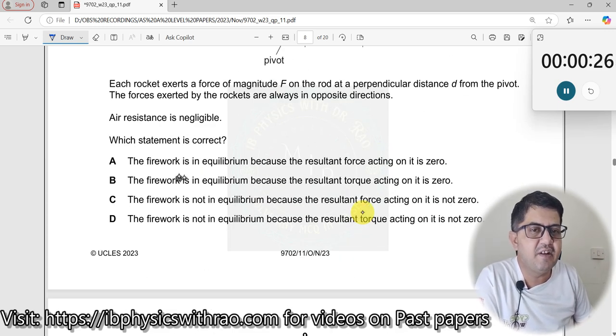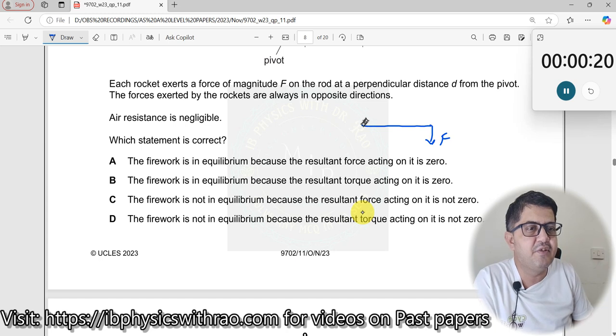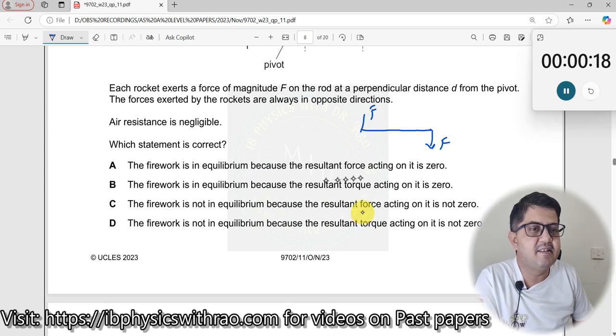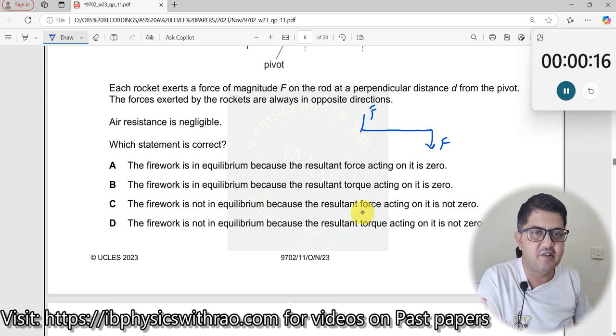The firework is in equilibrium because the resultant force acting on it is 0. See, this is the firework. There is a force F here, there is a force F over here. The resultant force is 0, but the resultant torque is not 0, right? So therefore there is no equilibrium over here.